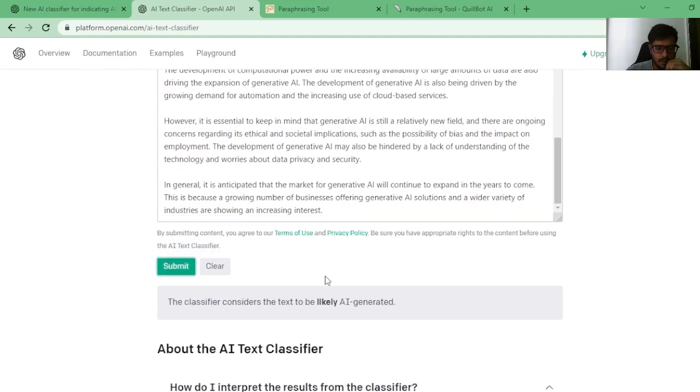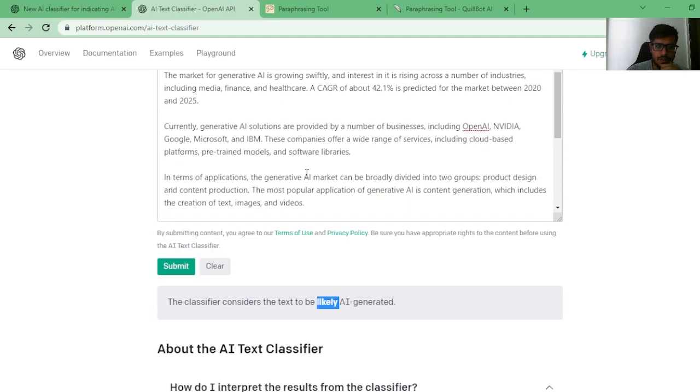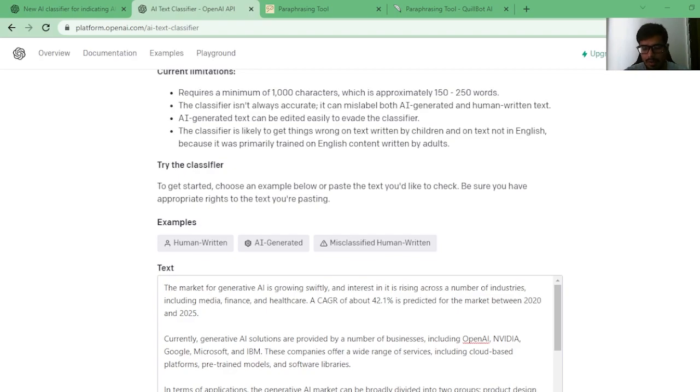Submit it here. It still says likely to be generated by AI. So it looks very hard to now bypass the fact that the content itself was written by AI.